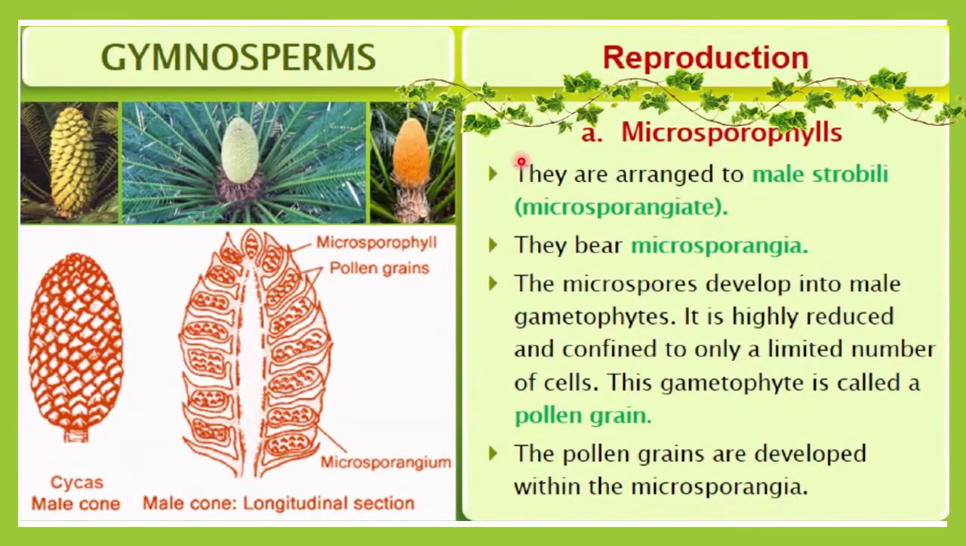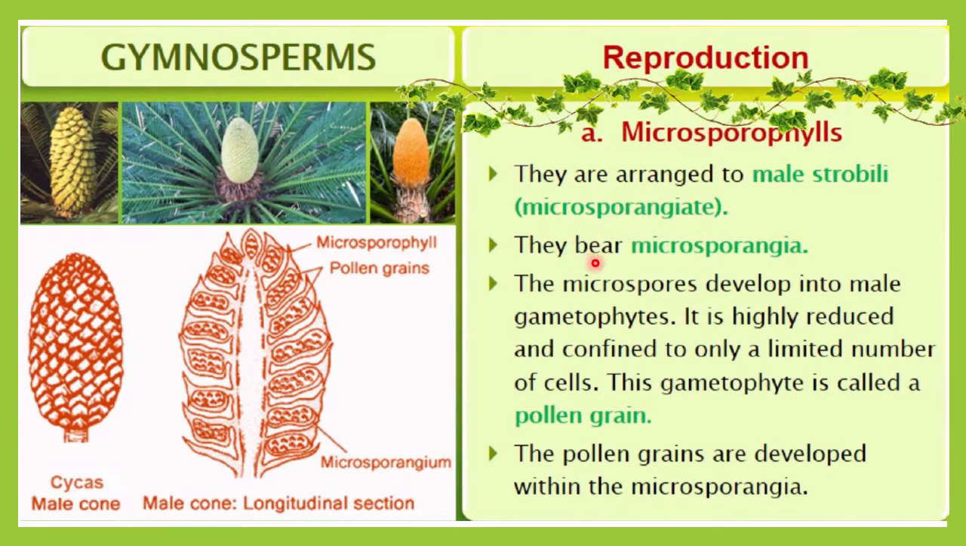Now let me understand in more detail the microsporophyll in the case of gymnosperms. They are arranged in male strobili. This whole structure is called a cone, and a synonym for cone is strobilus. All the sporangia formed here are microsporangia, and that's why it is called a male strobilus. So what is a male strobilus? A male strobilus is a cone on which only microsporangia are formed.